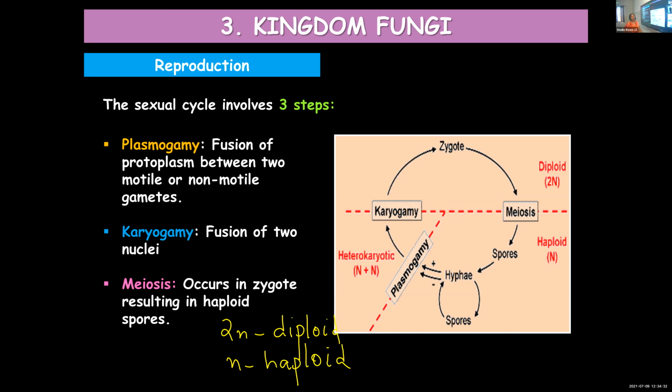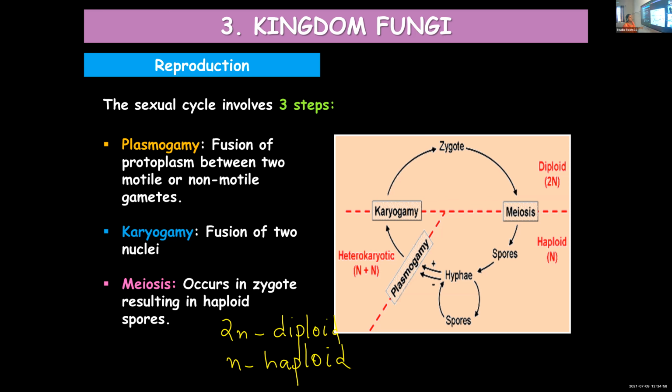Gametes can be either motile or non-motile, capable of movement or not. The next step is fusion of the 2 nuclei, which results in the formation of a zygote. Within the zygote, reduction division or meiotic division takes place, leading to the production of haploid spores.